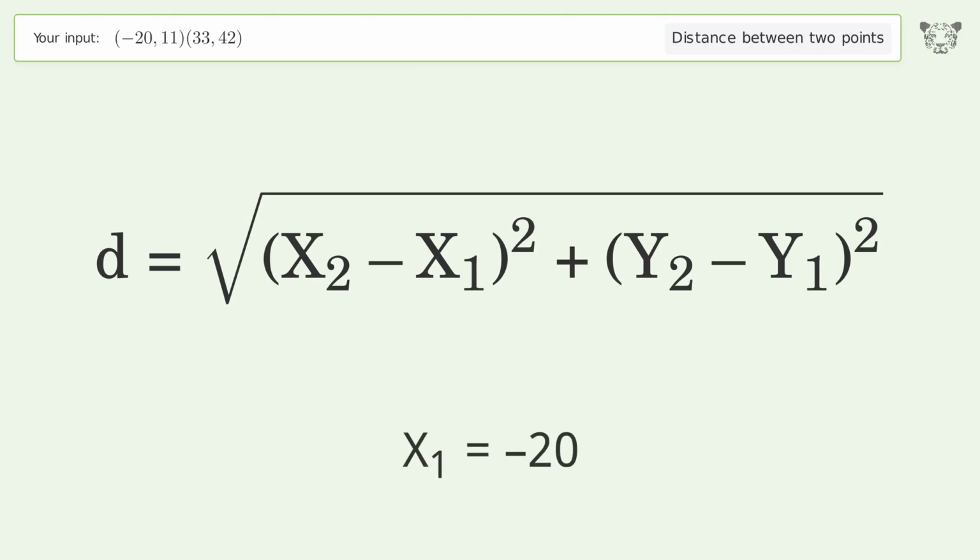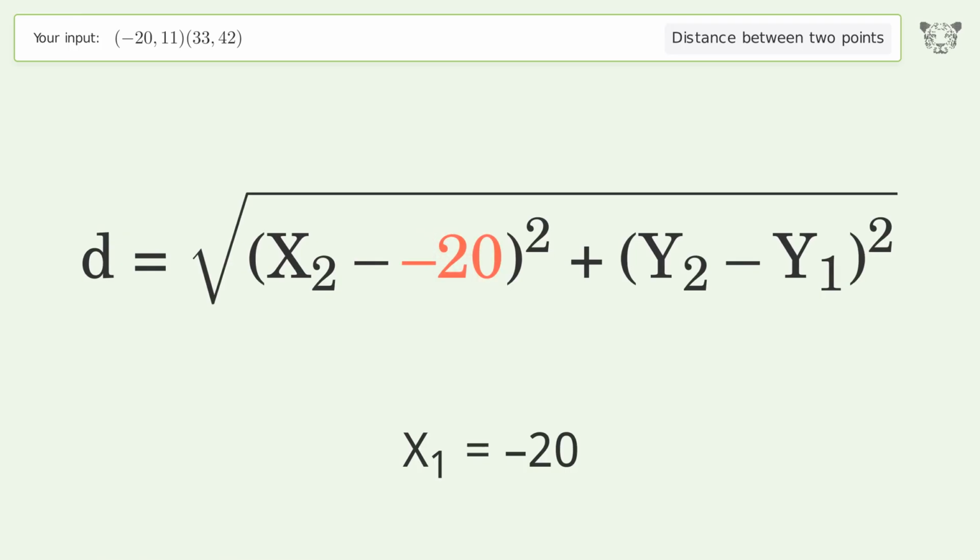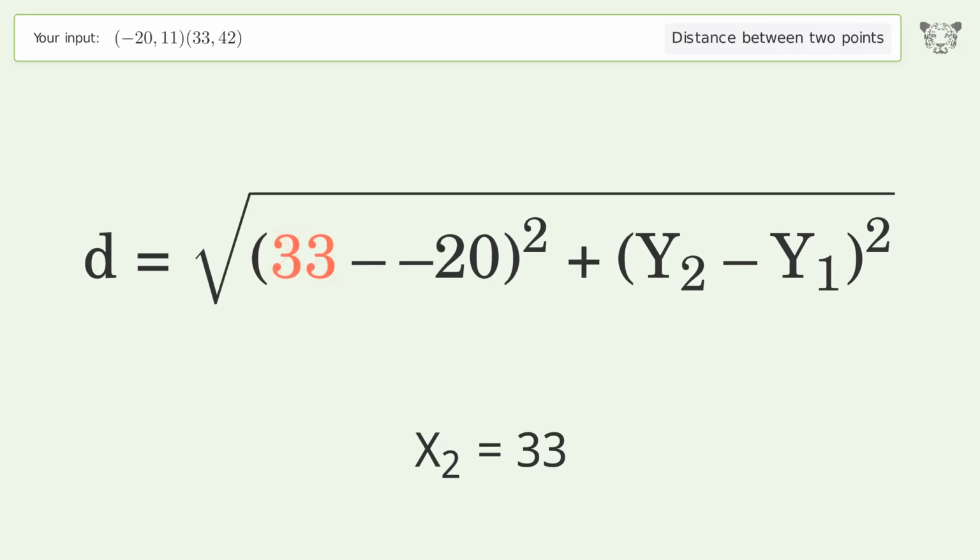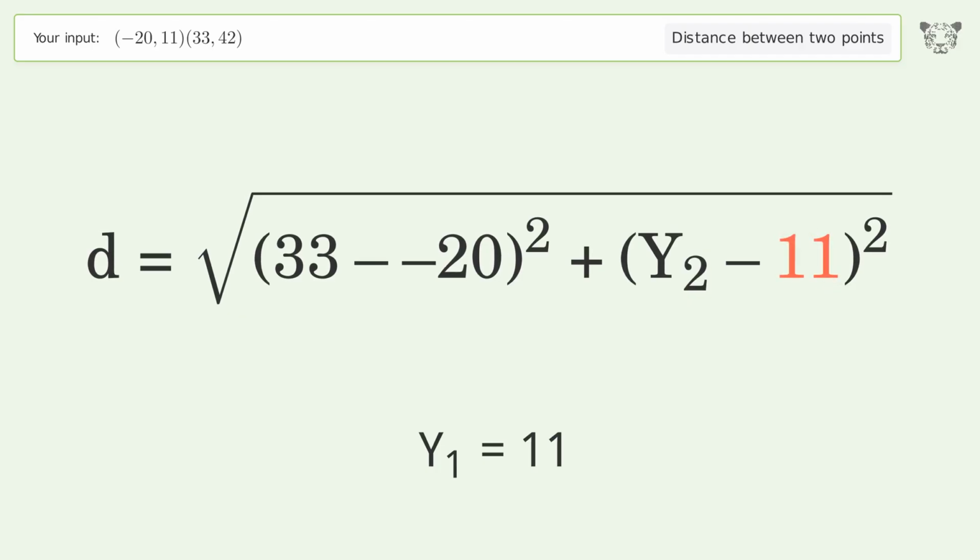x1 equals -20. x2 equals 33. y1 equals 11. y2 equals 42.